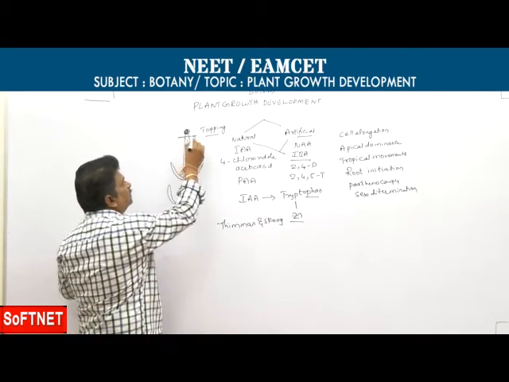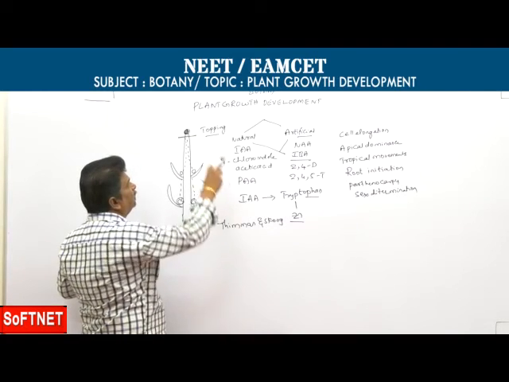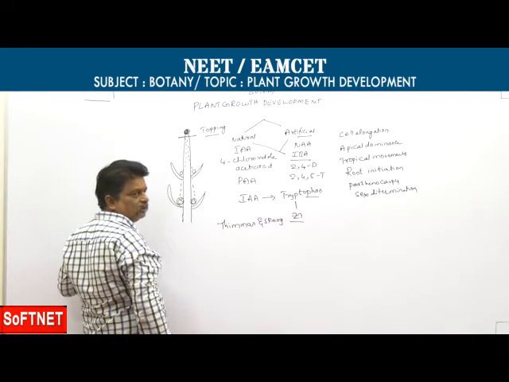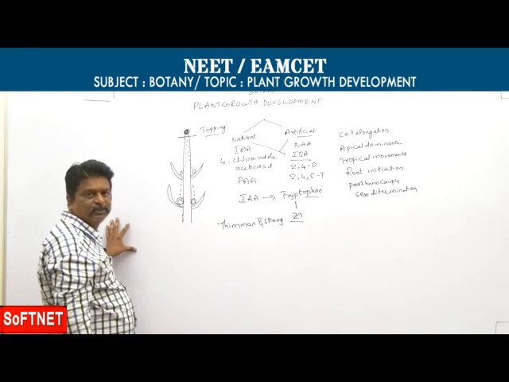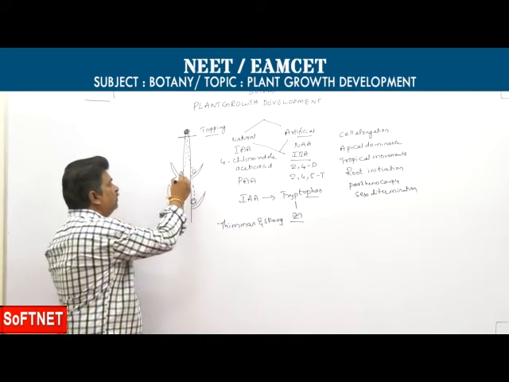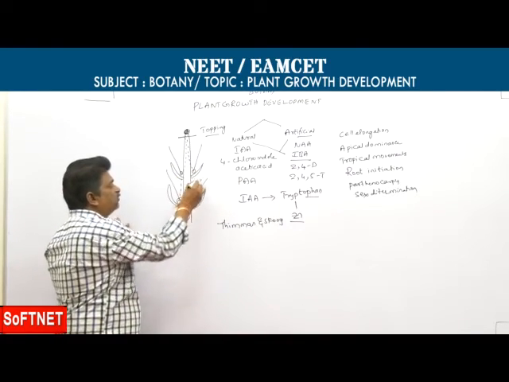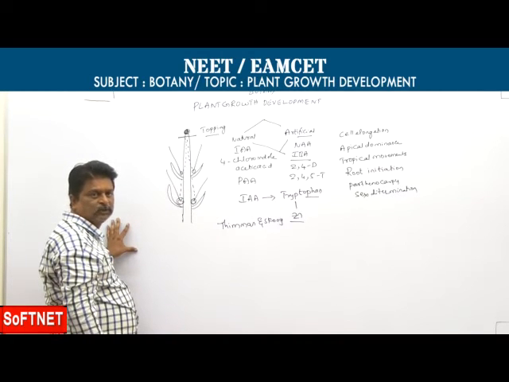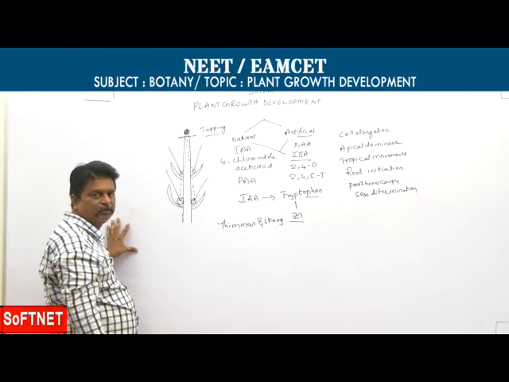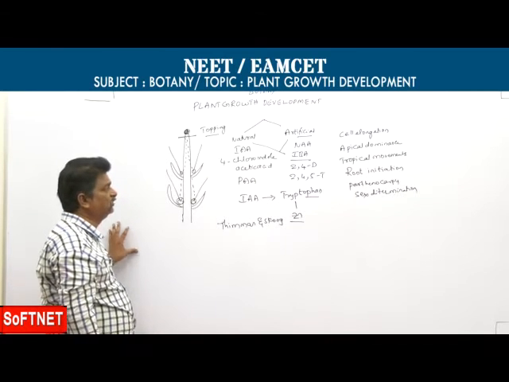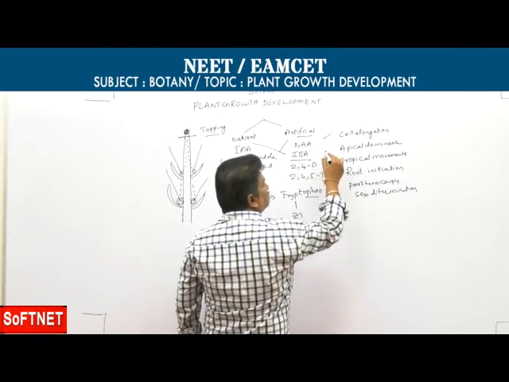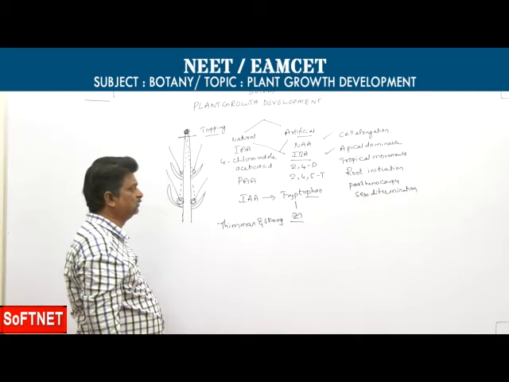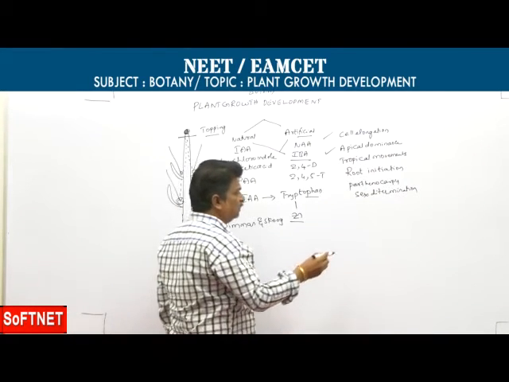If the apical bud is removed, auxin synthesis stops, so the auxin concentration in the lateral buds also decreases. So the lateral buds begin to grow and give branches. This process can be seen in coniferous plants like Pinus, and even Casuarina. So that is cell elongation and apical dominance. Next one, tropic movements.